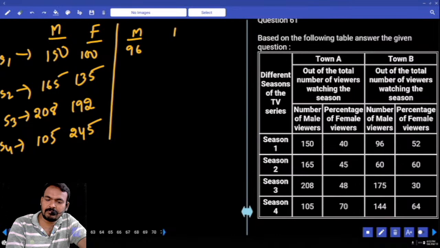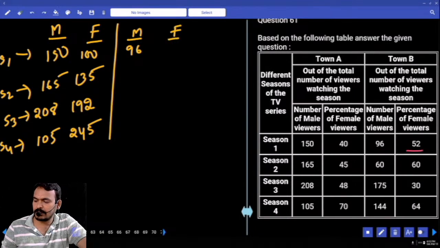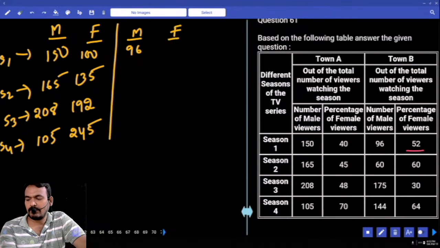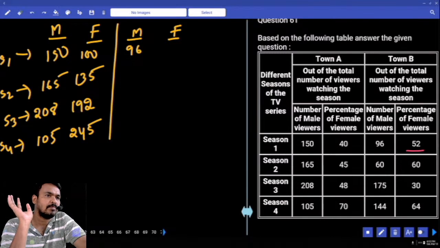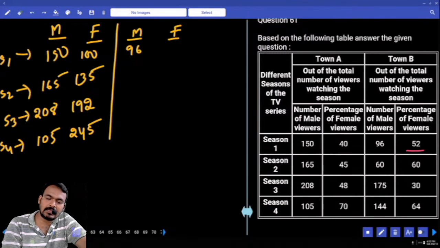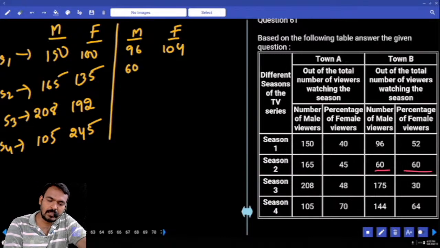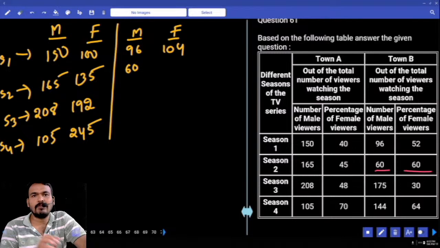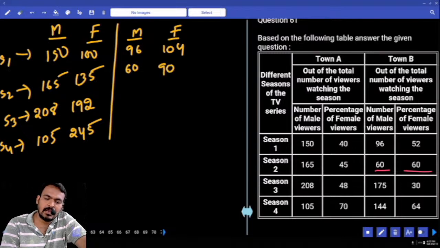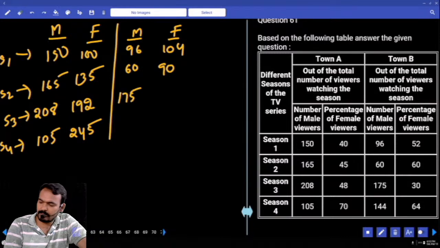96 members. Female viewers are 52%, so the remaining 48% are male. 48% is 96, then 52% is 104. Next, 60% are female, so the remaining 40% are male. What is the 40% value? 60. Then every 1% is 1.5, so 60% is 90. Next, male members are 175.